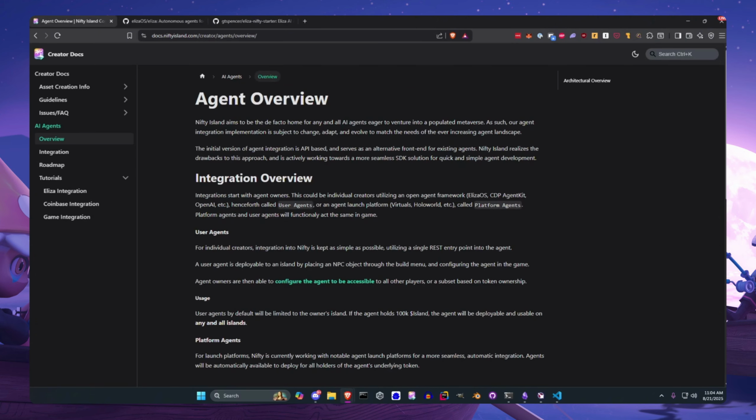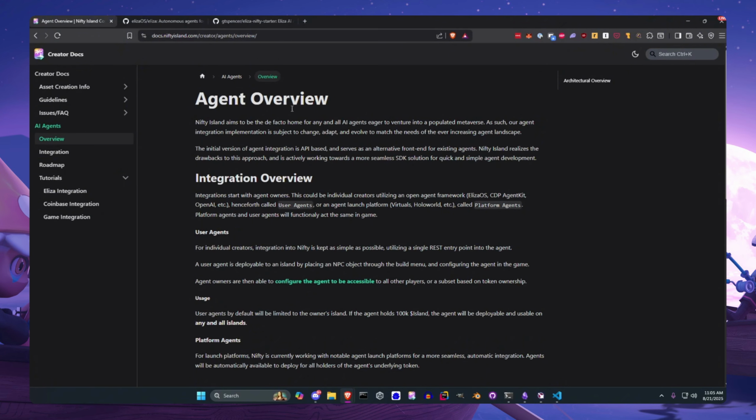I assume everyone here knows what agents are, but just a really quick, brief TLDR. They are LLM wrappers that provide a toolkit for the LLM to use. And we inform the LLM of their toolkit, and that unlocks this really neat functionality that they can choose to take these actions. So with that being said, we'll dive into what this looks like within Nifty Island.